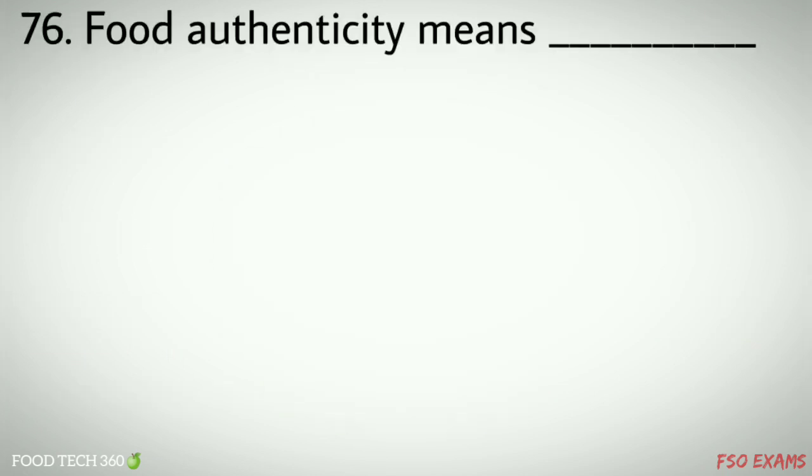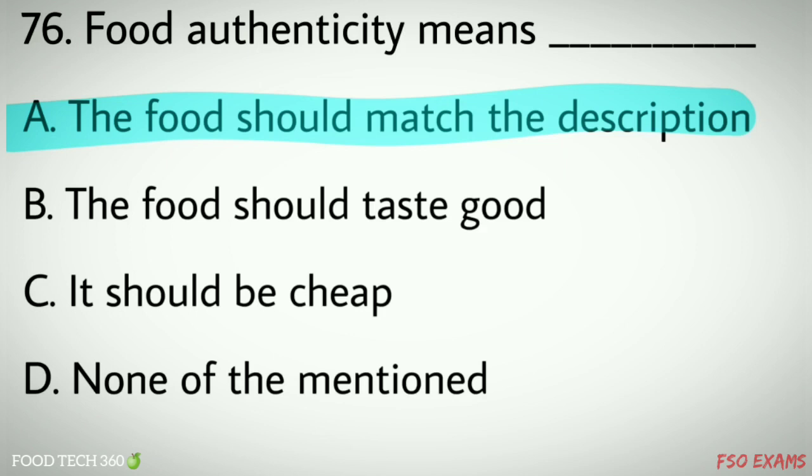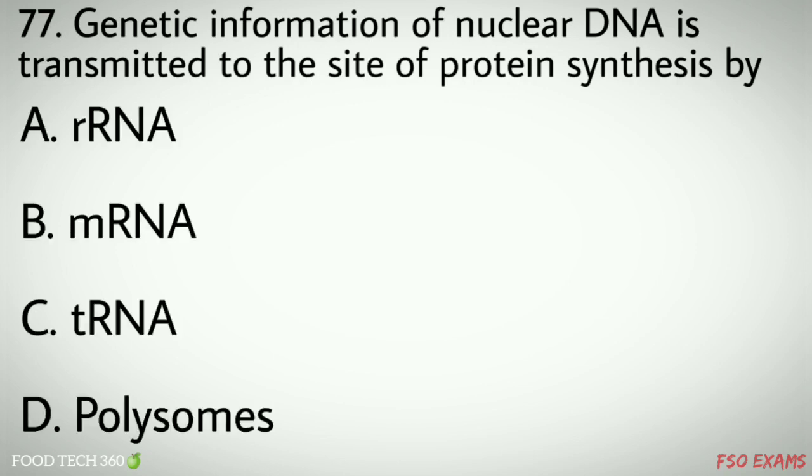Question number 76. Food authenticity means dash. Options A. The food should match the description, B. The food should taste good, C. It should be cheap, D. None of the mentioned. Correct answer A. The food should match the description. Question number 77. Genetic information of nuclear DNA is transmitted to the site of protein synthesis by options A. rRNA, B. mRNA, C. tRNA, D. Polysomes. Correct answer B. mRNA.